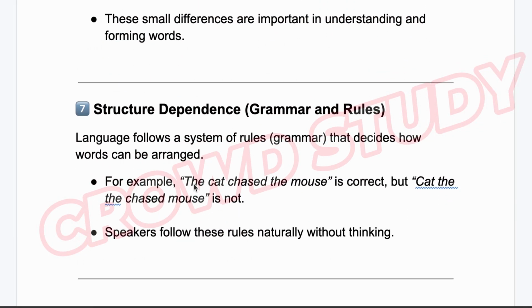Number 7 is structure dependence. Language follows a system of rules that decides how words can be arranged. For example, "the cat chased the mouse" is correct, but "cat the chase the mouse" is not. Speakers follow these rules naturally without thinking.